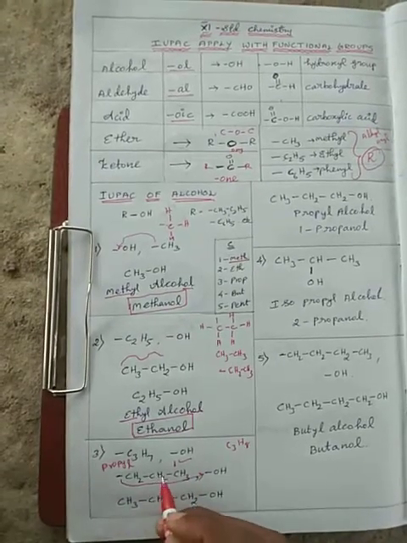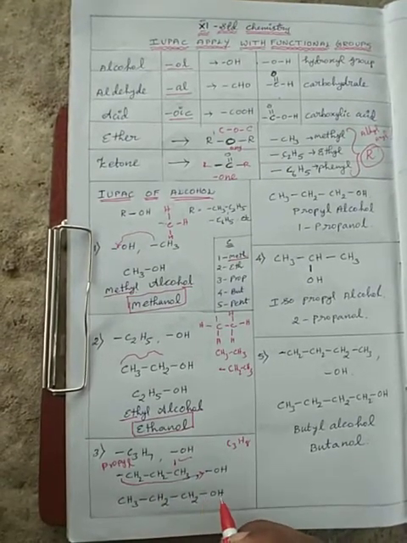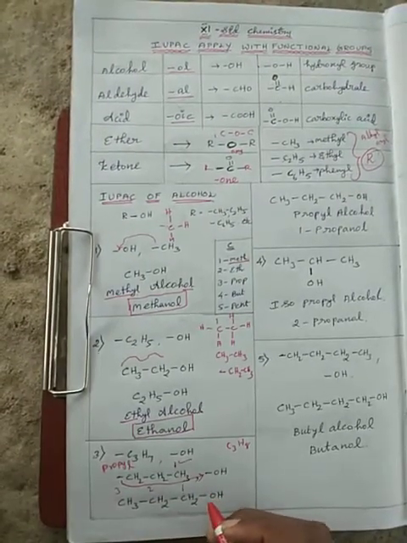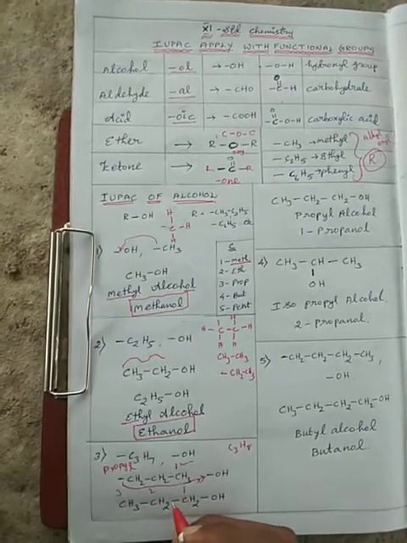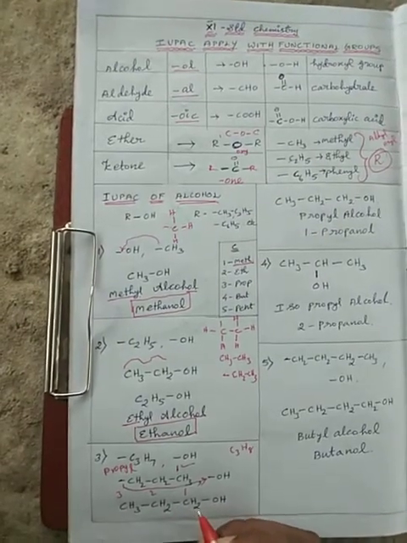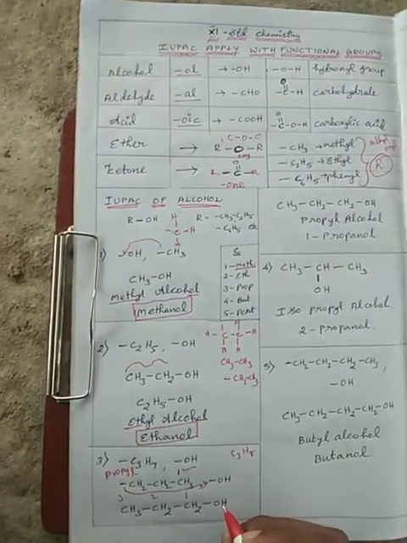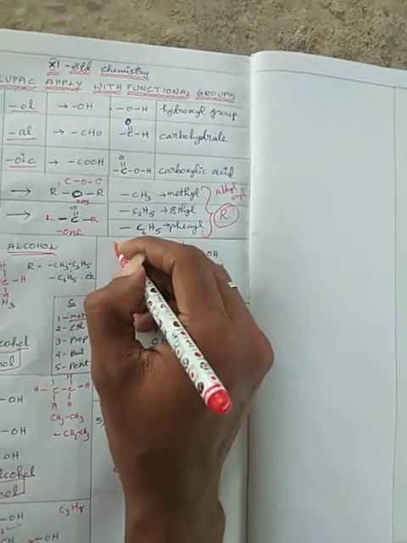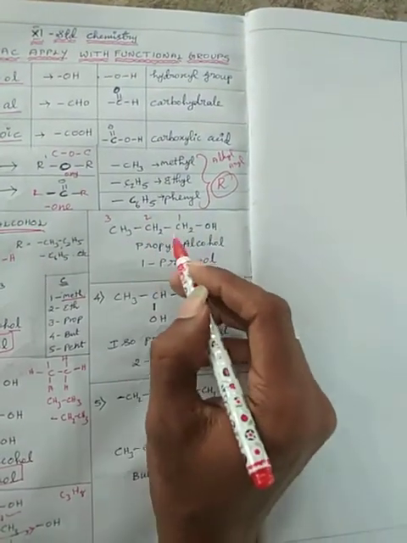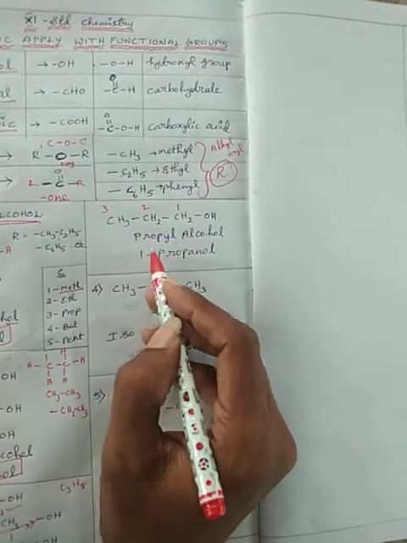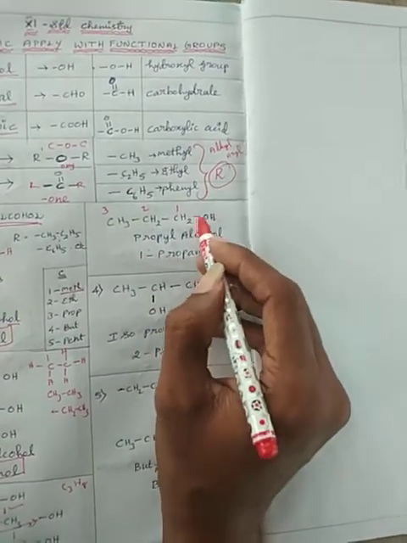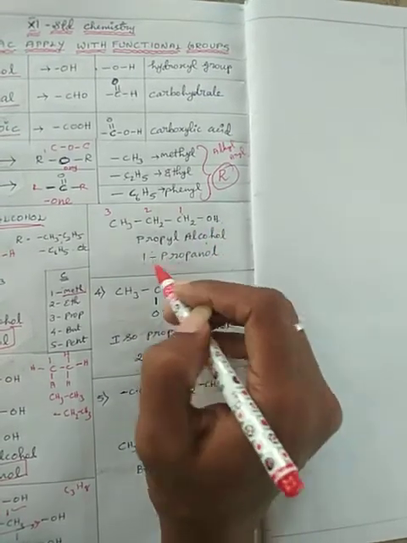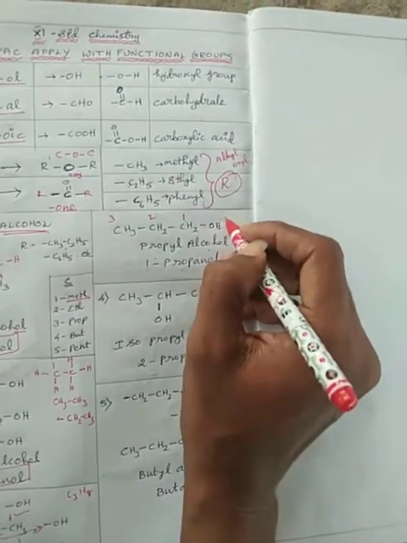First carbon, second carbon, third carbon: this is a primary alcohol. With three carbons, the propyl group and alcohol, the three-carbon propyl with the alcohol on the first carbon is propan-1-ol.